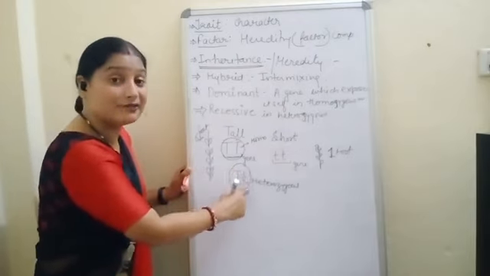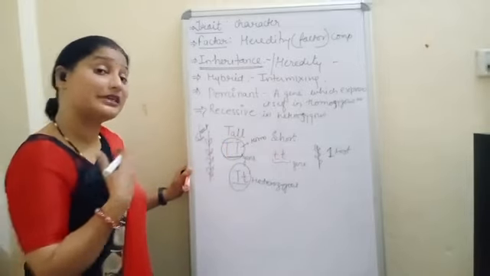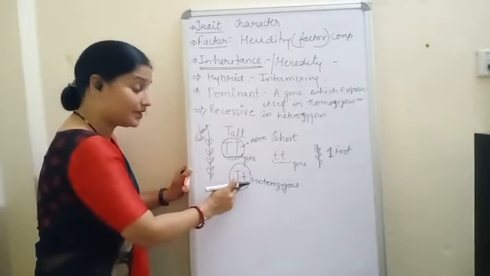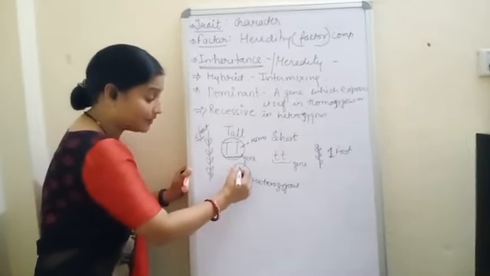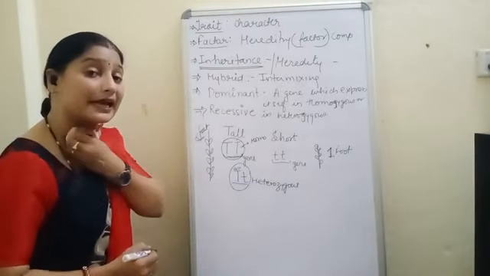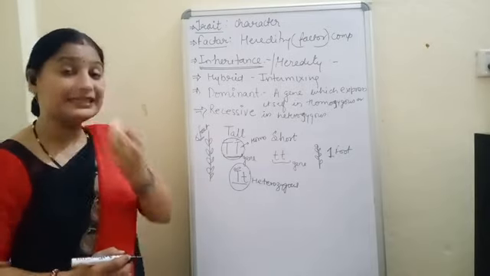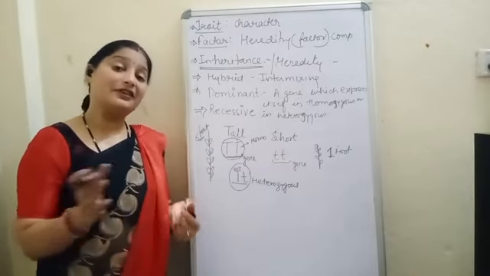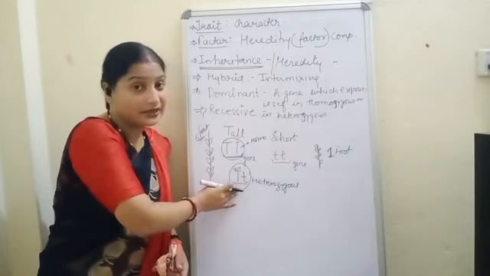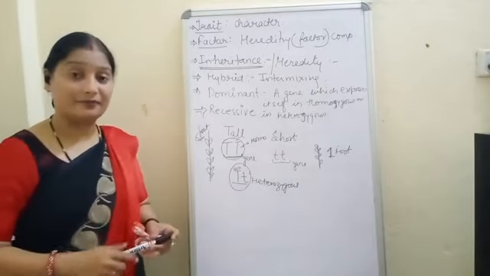Small t will never show its character. It will never express itself. Whenever there is a capital and a small, the capital will always show its trait. It will show its character. So this is called the dominant gene: a gene that expresses itself whether in the homozygous situation or in the heterozygous condition. Clear?